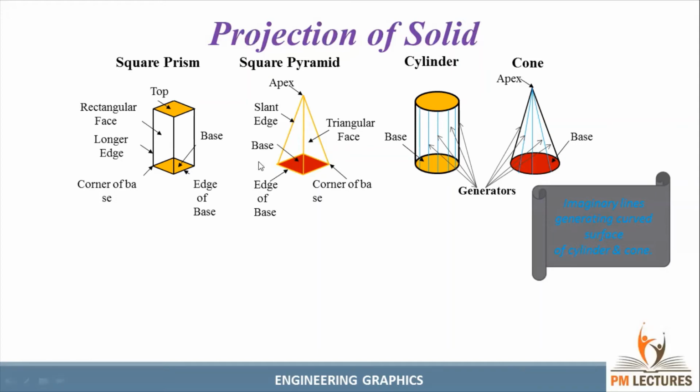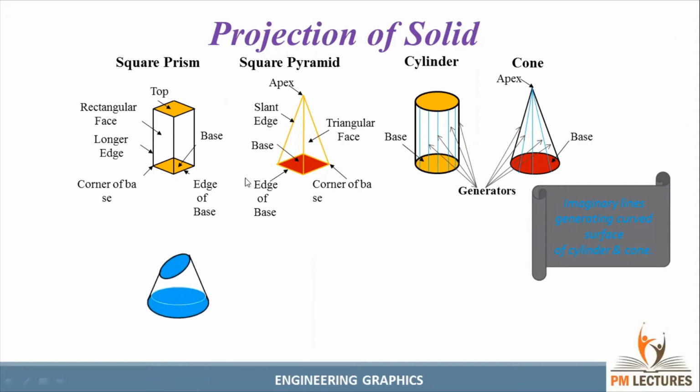That means the slant edge is lying on HP or VP, the base is inclined to HP, and the edge of the base is inclined, or the edge of the base is lying on HP or VP, the corner of the base is lying on HP or VP, or the triangular face is lying, or the triangular face is inclined. So these types of questions we have. For understanding the question, we should know about these parts. Then only you can draw the solid very properly. Similarly, the base of the cylinder and cone, and generators of the cone and cylinder also.